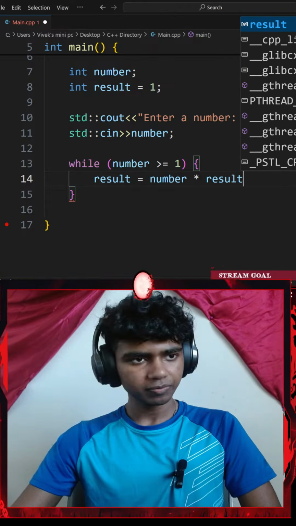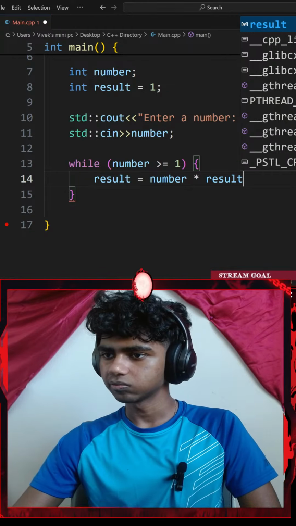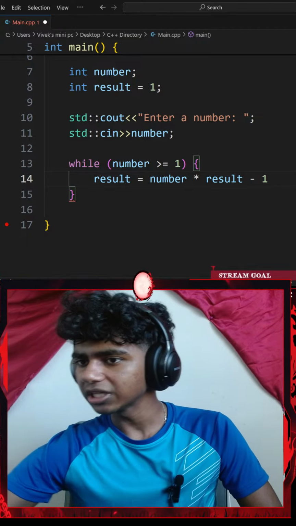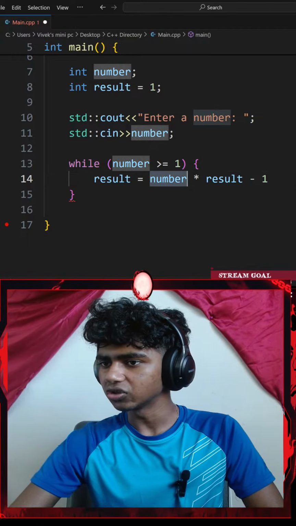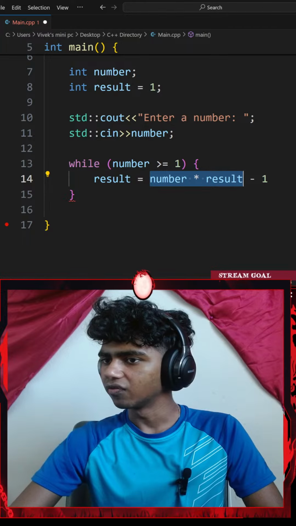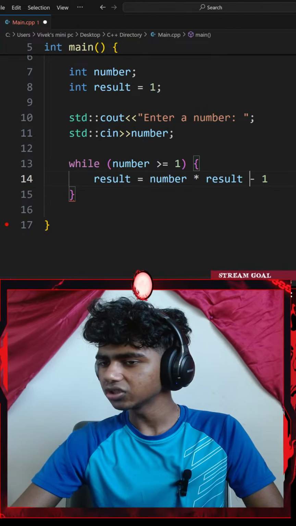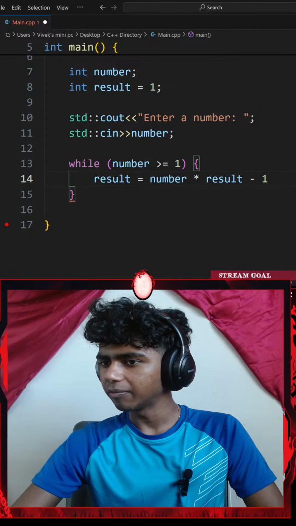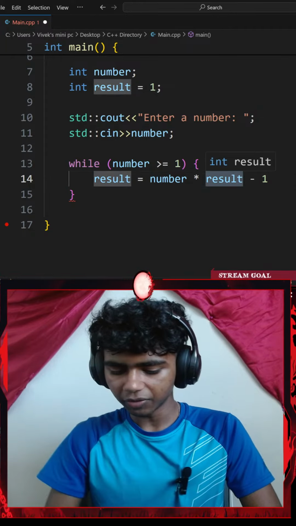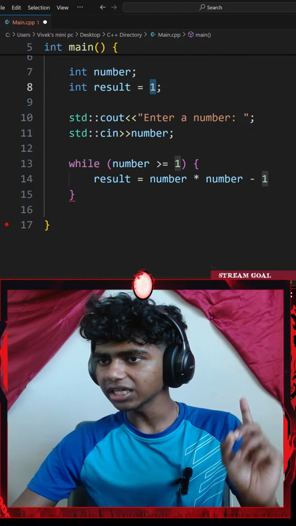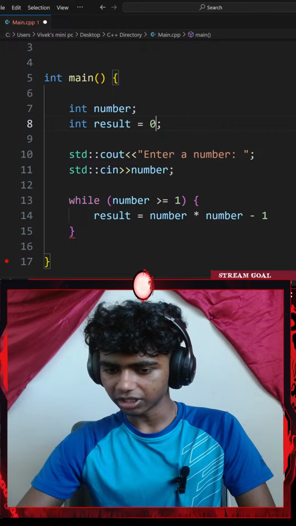Okay, number multiplied by result, 5 times 4. Result minus 1. Okay, would this make sense? Result equals number multiplied by result minus 1. Oh, I think number multiplied by number minus 1 would make more sense, because... Okay, in that case, I will set my result to be something like 0.